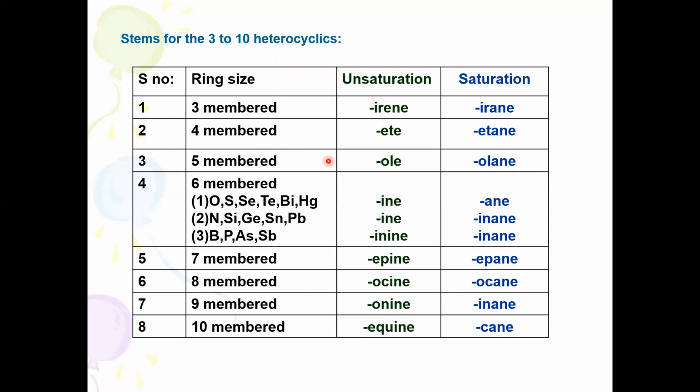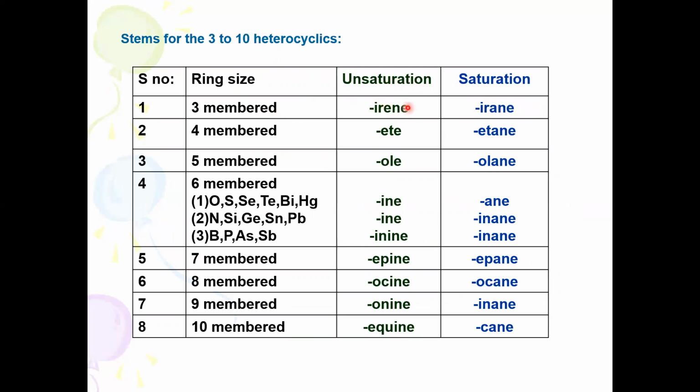This is the table indicating the stem names along with unsaturation and saturation. Suppose the ring is 3-membered with no double bonds, then IR is the stem and EN stands for saturation, no double bonds.